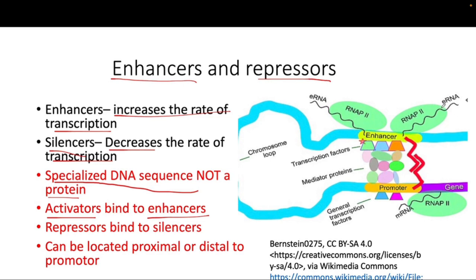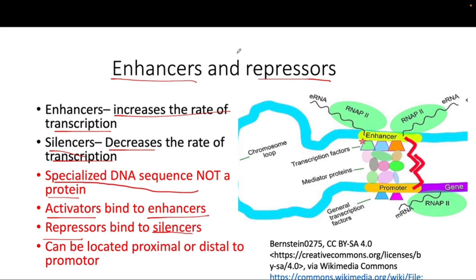As you can see here, these are the activator proteins that bind here, and they promote or enhance the process of transcription. And the repressor proteins bind to the silencer, and their function is to silence the gene, preventing transcription from occurring or reducing the rate of transcription.